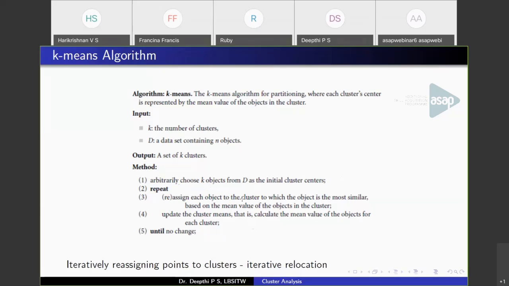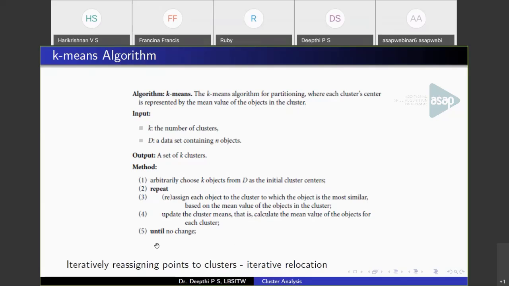Literally, choose initial centroids and assign each object to a cluster. Then update the cluster means, that is, calculate the mean value of the objects in each cluster, and again reassign the objects from one cluster to another by measuring the distance between the object and the new cluster centroid. So keep repeating this until the clusters get stabilized.